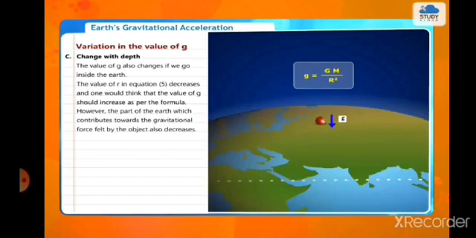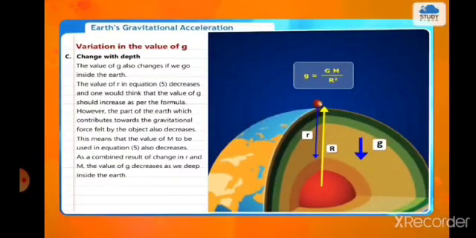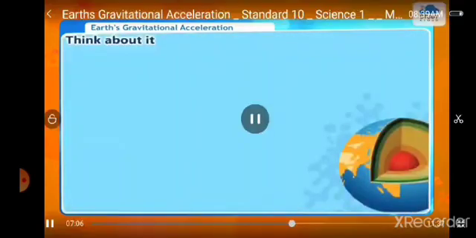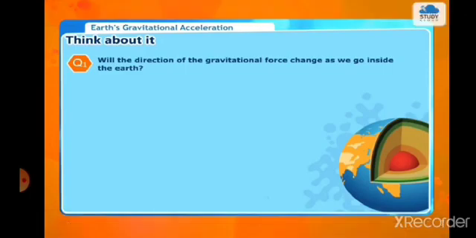However, the part of the earth which contributes towards the gravitational force felt by the object also decreases. This means that the value of m to be used in equation 5 also decreases. As a combined result of change in r and m, the value of g decreases as we dip inside the earth. Think about it. Will the direction of the gravitational force change as we go inside the earth?